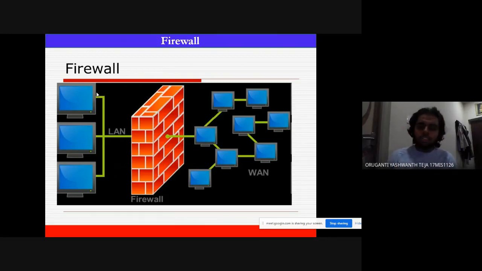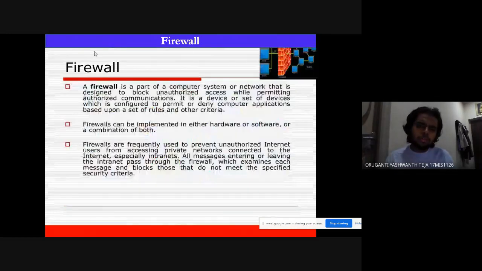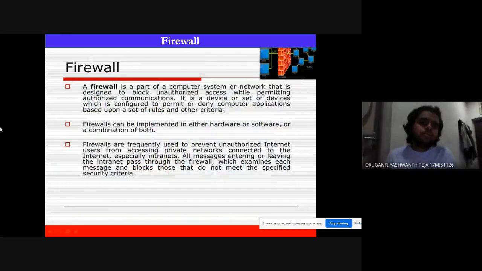When the attacker cannot give any authorization, it will stop that particular attack. So it's very important to have firewalls. Let me discuss in detail.